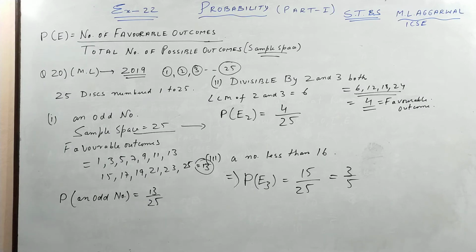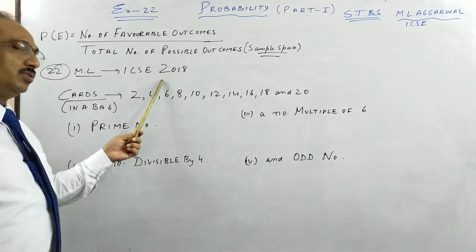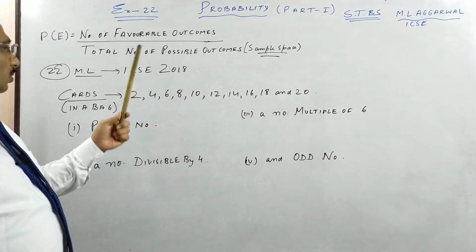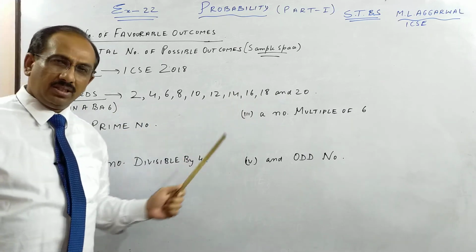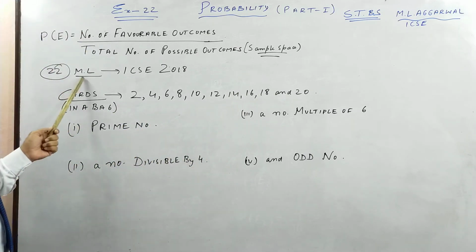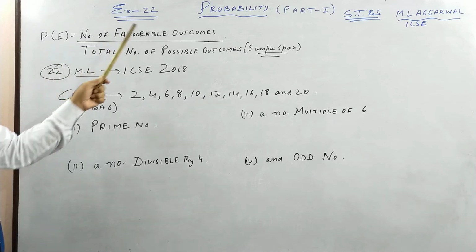We move on to the 2018 question. So here we go with 2018. We have cards on which all the even numbers up to 20 are written. This is ML Agrawal's, question number 22 of exercise 22.